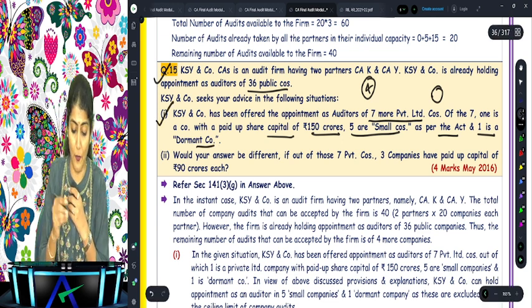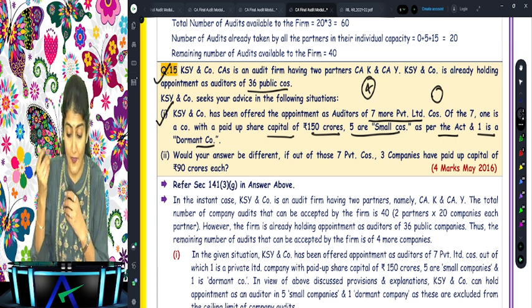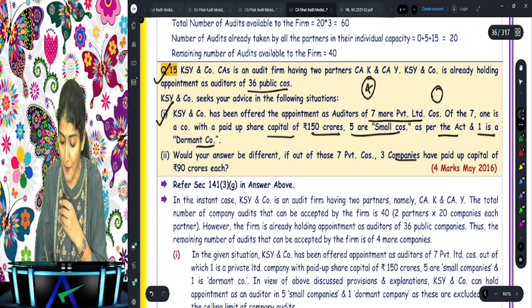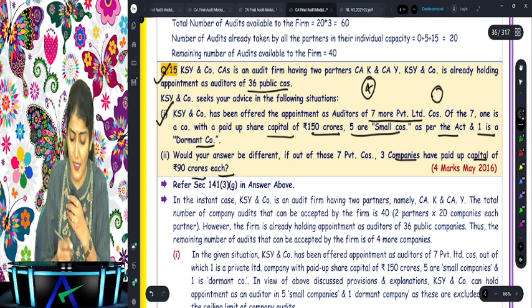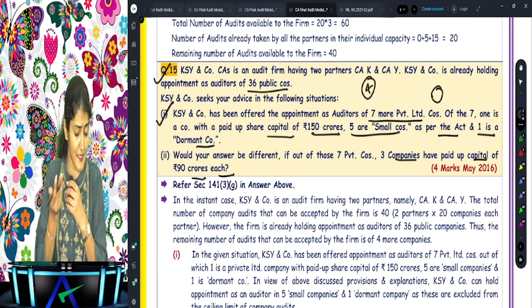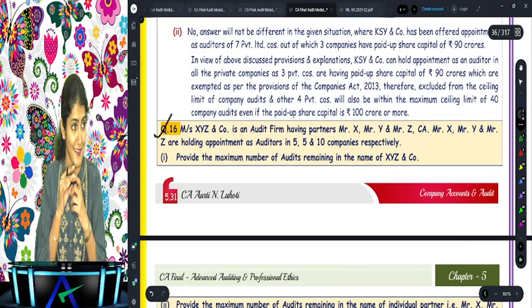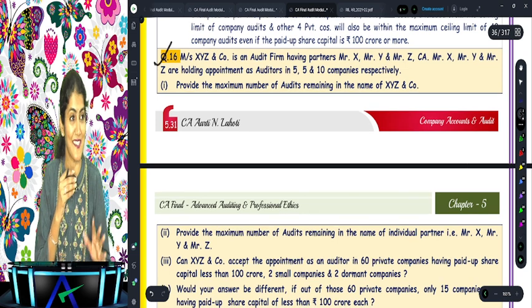Yes, they can accept all these 7 audits. And would your answer be different if, out of these 7 private companies, 3 companies have paid up capital of 90 crores? Still our answer would be the same. Right, still the answer would be the same. Now, a little dose I gave you, so that is why you're giving good answers now. Okay, right, coming to question number 16.